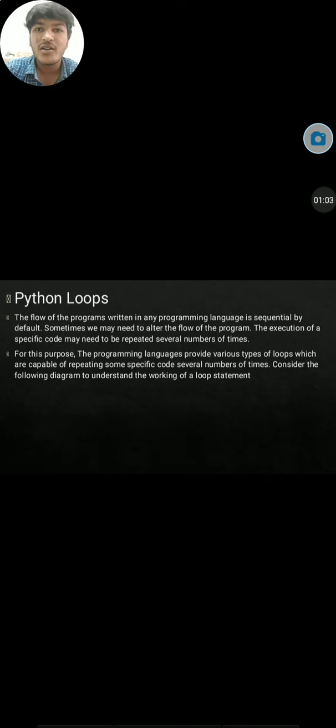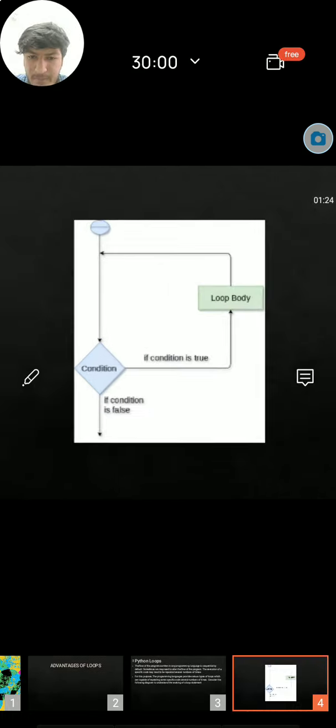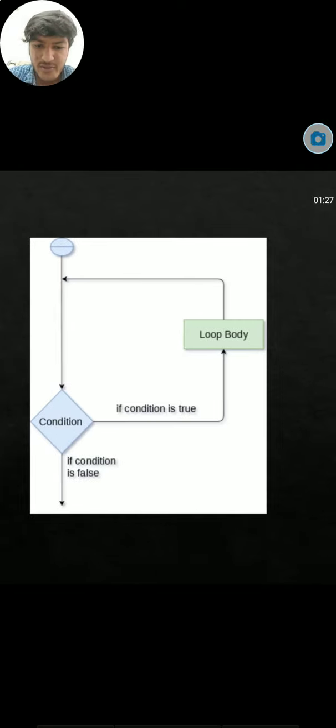For example, we have while loop and for loop. When we want to execute the program for n times we use while loop. For fixed times we use for loop. So consider the following diagram to understand the working of a loop statement. Loop body, if condition is true, if condition is false. If the condition is true, then the code written in this condition will be executed, otherwise the false statement will be executed.